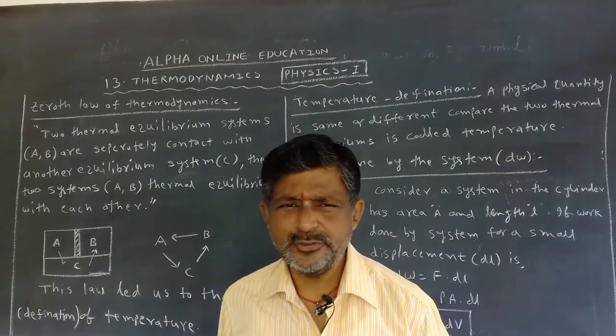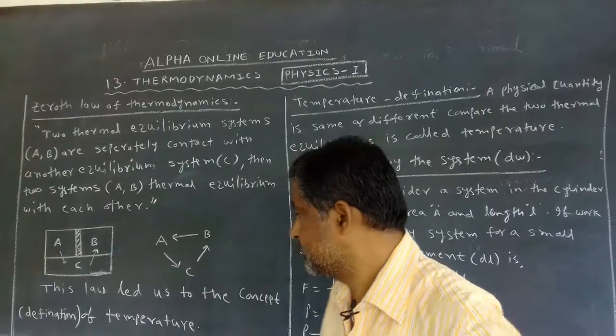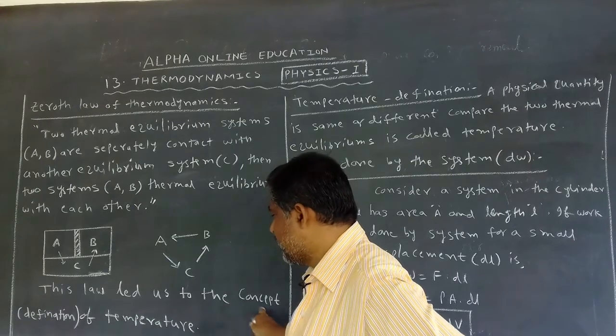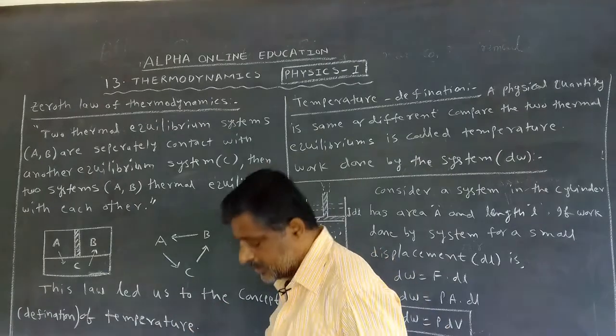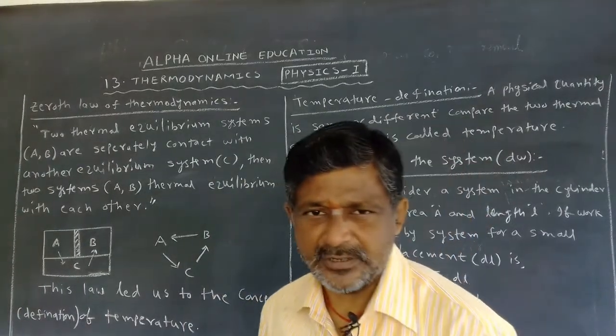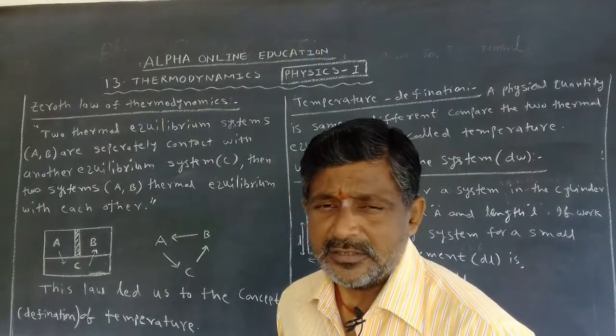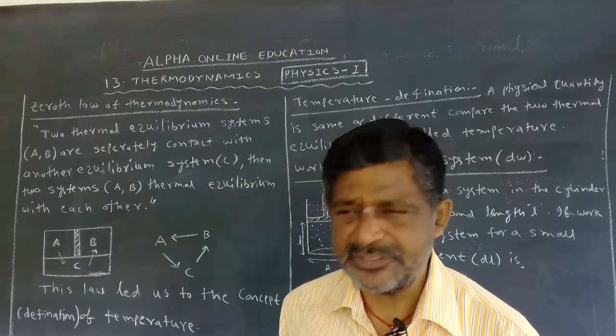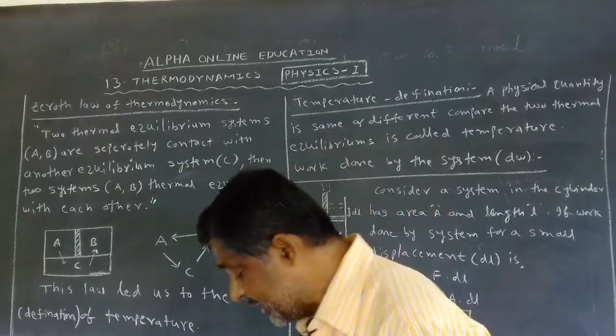Now what is the use of studying this law? This law led us to the concept or definition of temperature. Many times we use the term temperature. Already in the thermal properties of matter chapter we discussed temperature. We can use that word in our daily life.